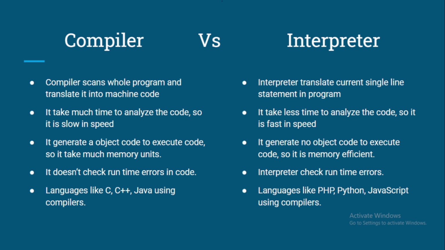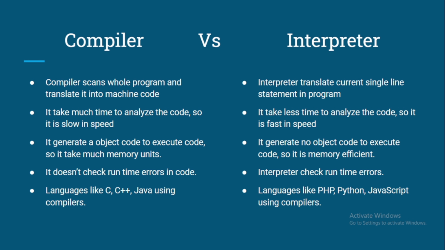But in the case of interpreter, it only picks up a single line. If you have 10 lines of code and you start running, it will not check anything at compile time. It will start executing your program. It will read one line, give the output, second line, give the output, third line, fourth line, fifth line. So line by line, actually, it executes the program. So that is the job of an interpreter.